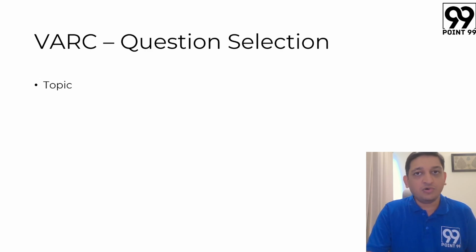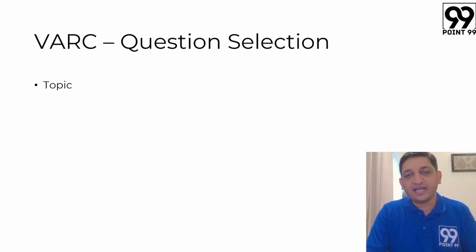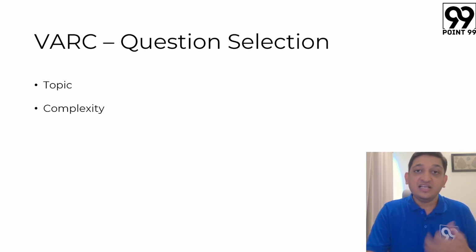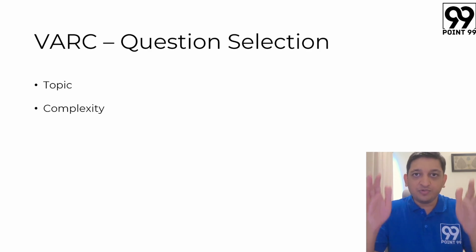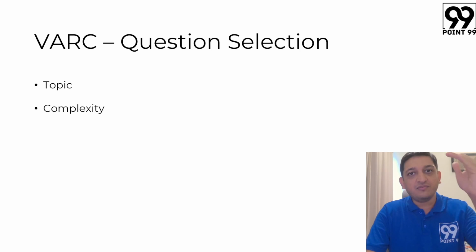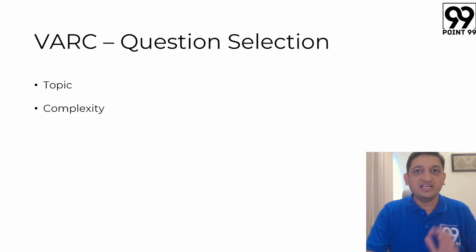अगर आप passage देख रहे हो या एक jumbled paragraph देख रहे हो या एक paragraph summary देख रहे हो, one thing you have to understand is what exactly is the topic. वो topic आपके लिए friendly है या नहीं है. If you like that topic, if you have read a lot of stuff on that particular topic, definitely you should go ahead and solve it or prioritize it. तो यहाँ पे एक parameter ये है. The other parameter is the complexity that is involved. अगर एक चीज बताई गई है और उसके ऊपर पूरा का पूरा डिस्क्रिप्टिव ऐसे है, then it is much easier for you to understand, because one argument has been considered and the entire thing has been drilled in depth.